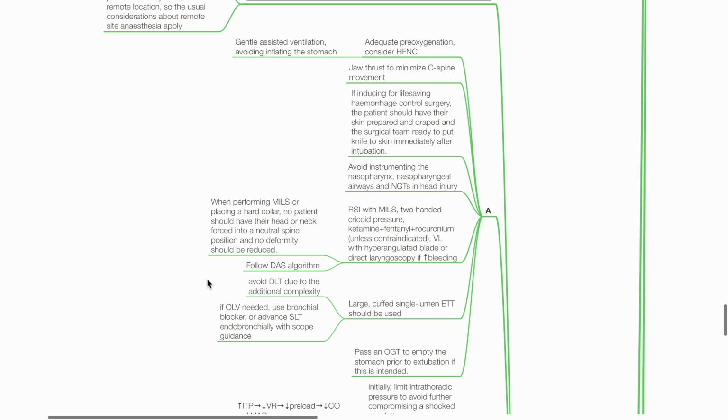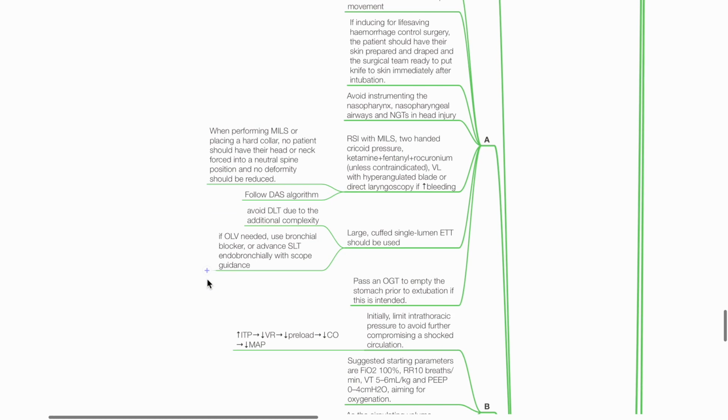When performing manual inline stabilization or placing a hard collar, no patient should have their head or neck forced into a neutral spine position, and no deformity should be reduced. A large cuffed single lumen ETT should be used. Avoid double lumen tubes due to added complexity. If one lung ventilation is needed, use a bronchial blocker or advanced single lumen tube endobronchially. Pass an orogastric tube to empty the stomach prior to extubation if this is intended.